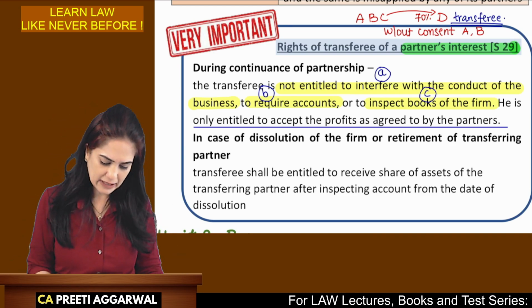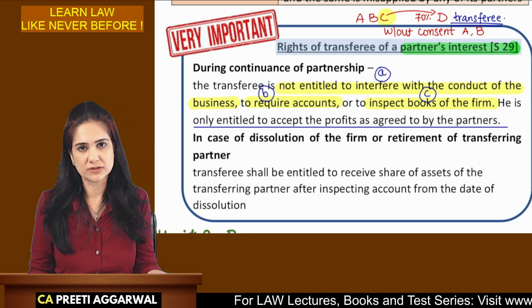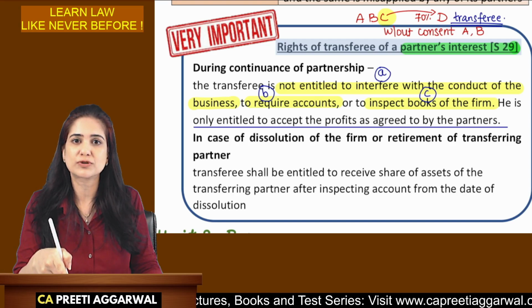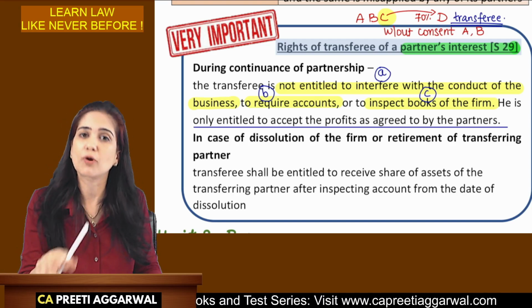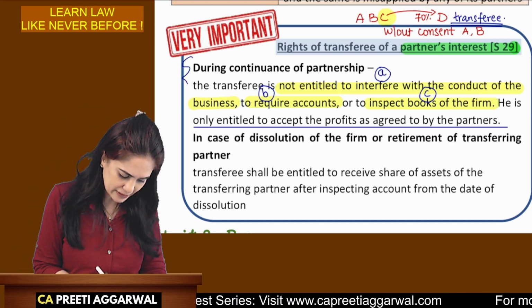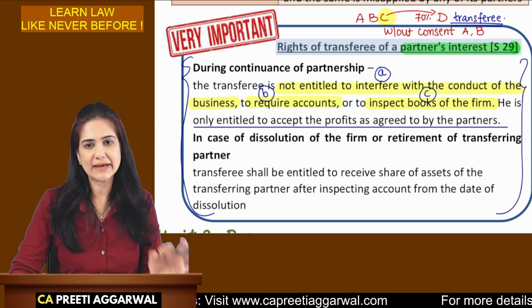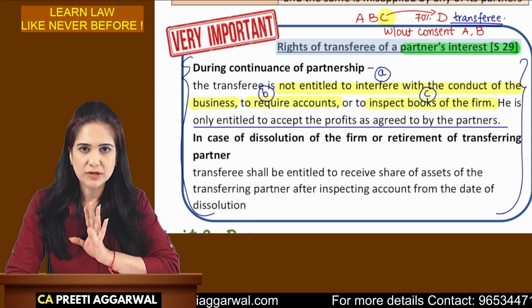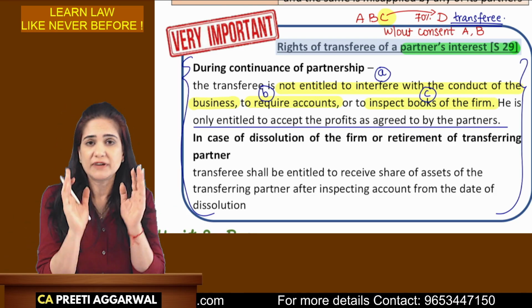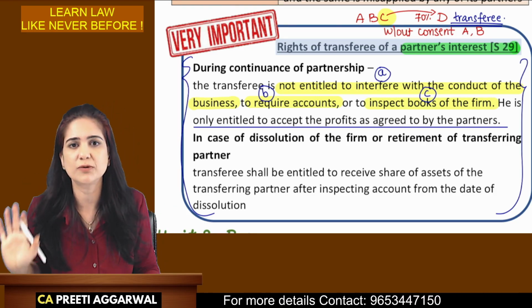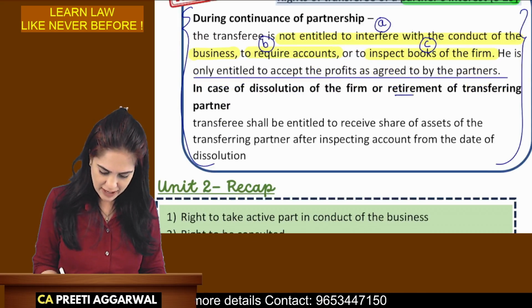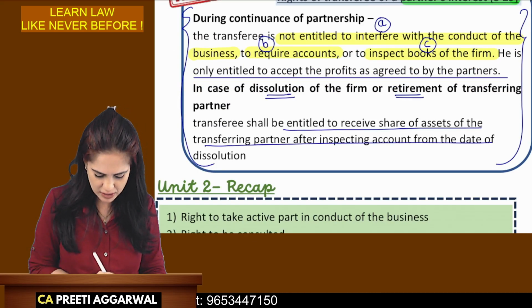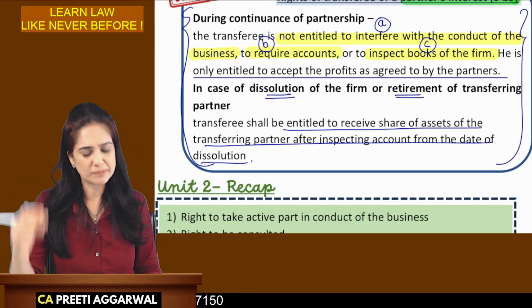But in case the transferor retires or leaves the firm, or the firm is dissolved, then we will allow you to go through the books of accounts to decide whether your share is calculated properly or not. This is the only thing which is expected by the examiner. This is the only thing which you need to write in the answer. If it is a theory question or a case based question, very frequently asked in the exam, this is the only thing that you need to write. At the time of retirement of that partner or dissolution, you will be entitled to receive the share of assets after inspecting the accounts. So I've simplified everything for you.